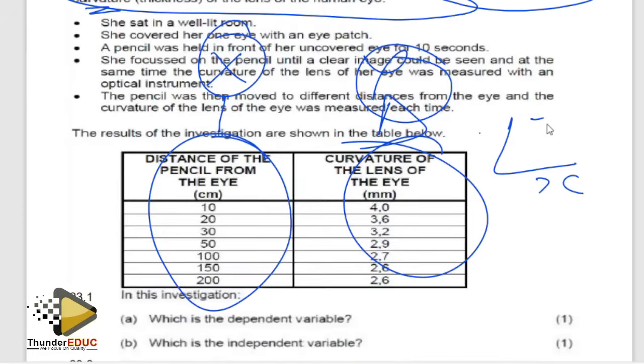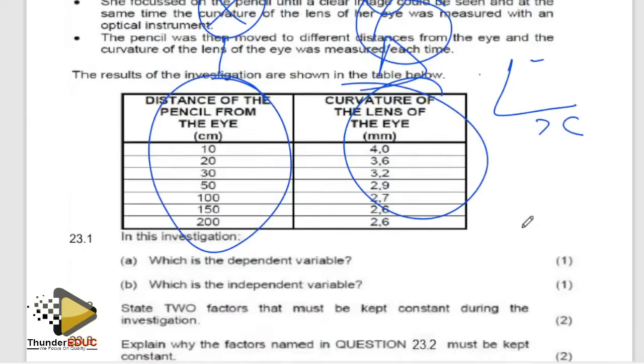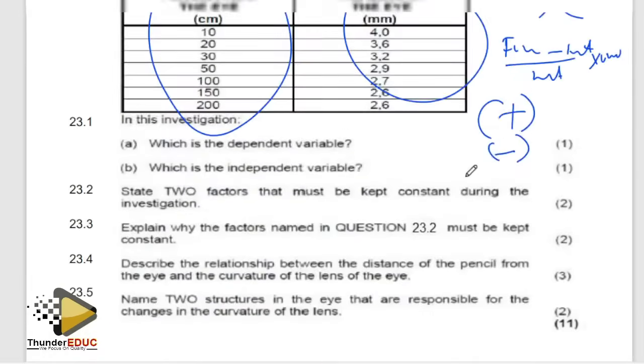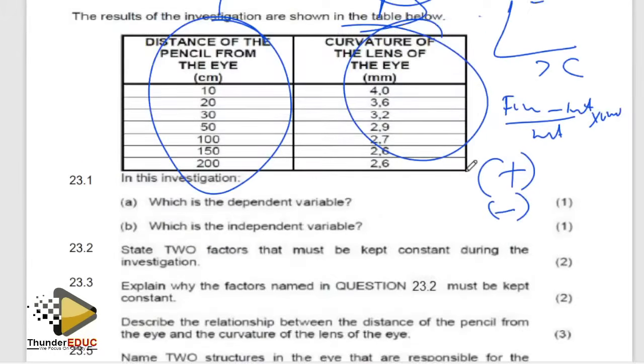Not everyone has a chance to get this before they write. Yes. So please make sure that at least you know that. Percentage increase, percentage decrease, percentage increase, we say that is final minus initial over initial times 100. Yes. So basically, when you get it positive, it means that is percentage increase. When you get it negative, it means it's percentage what? Decrease. Yes. So basically, guys, that is it. Make sure that you pass. I mean, I wish you the best, unless you have any challenge.